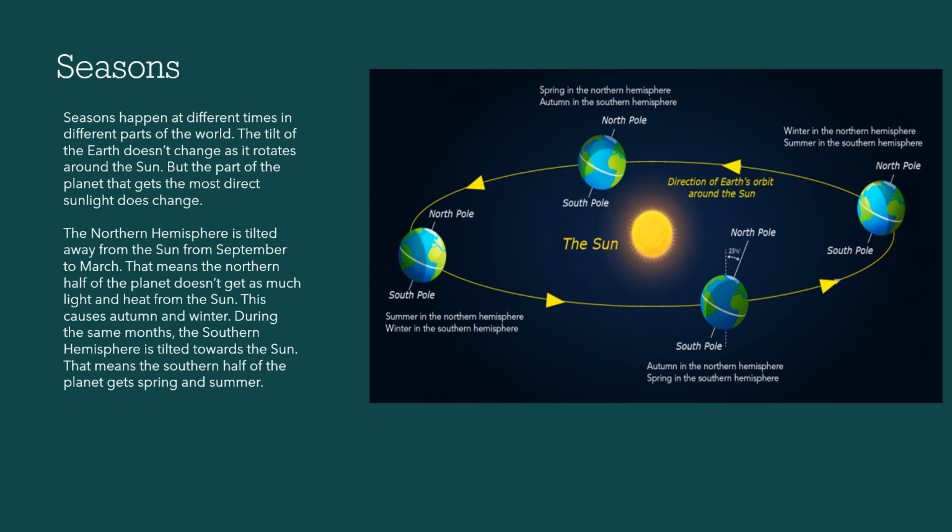Seasons happen at different times in different parts of the world. The tilt of the Earth doesn't change as it rotates around the sun, but the part of the planet that gets the most direct sunlight does change. The northern hemisphere is tilted away from the sun from September to March. That means the northern half of the planet doesn't get as much sunlight and heat from the sun. This causes autumn and winter. During the same months, the southern hemisphere is tilted toward the sun. This means the southern half of the planet gets spring and summer.